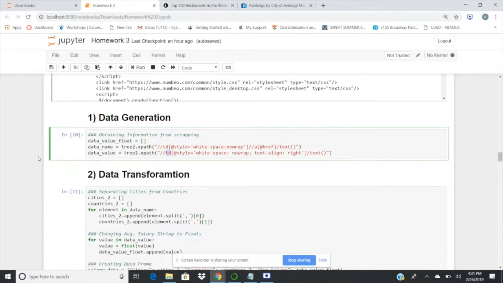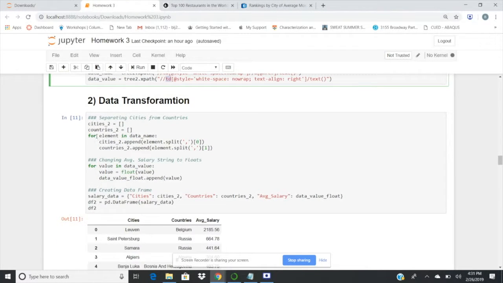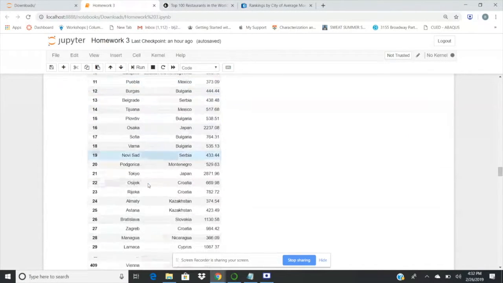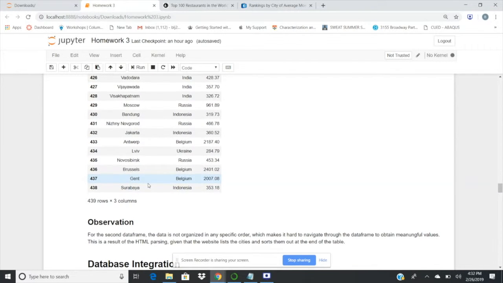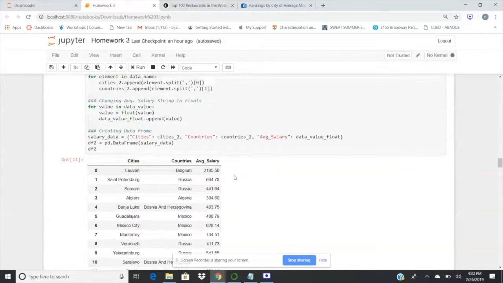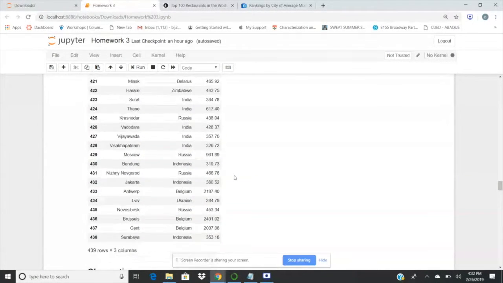And the data transformation is essentially the same, using for loops to separate the cities and countries and turning the values, like the average salaries, into floats. This results in a data frame of 439 rows and 3 columns. So clearly this is far more cities than we have in our restaurant list, but further down here we start working with these.